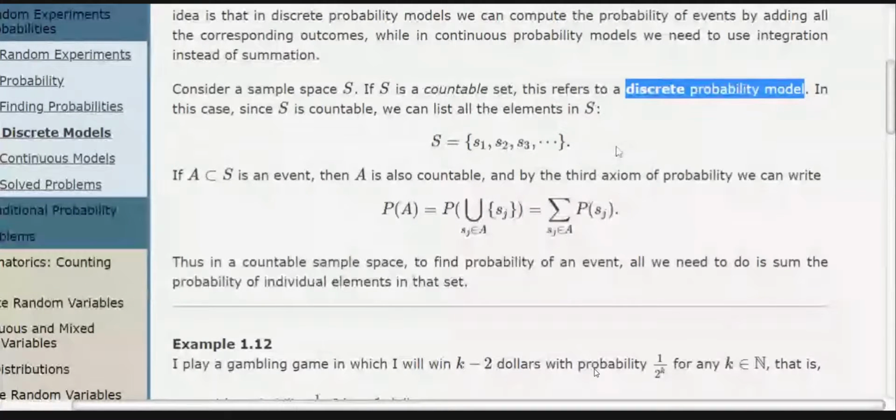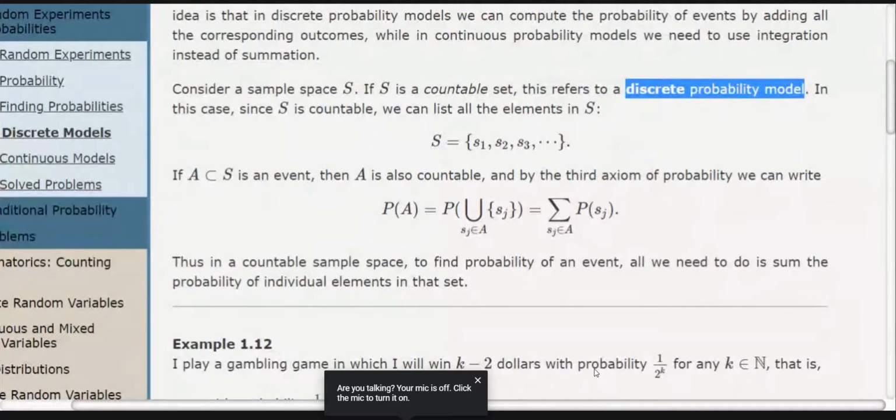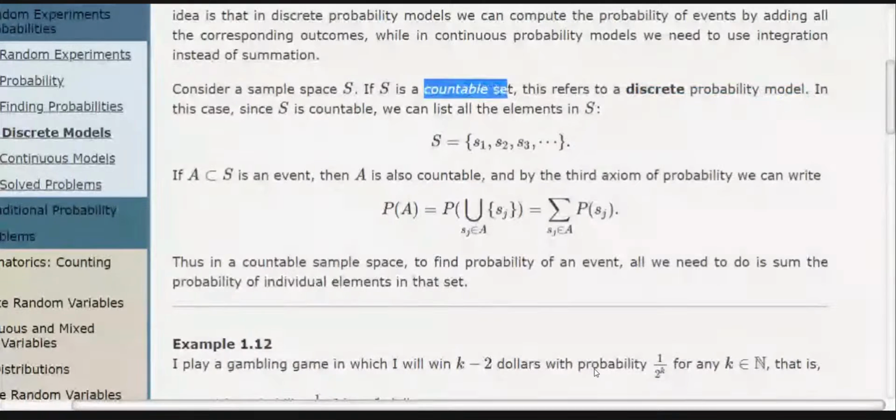But if our experiments are such that our outputs are discrete, then we have a discrete kind of model, and that is based on countable set theory. If our sample space is countable, then it means that our probability model is discrete. And countable means a one-onto map from the set of natural numbers to the given set.